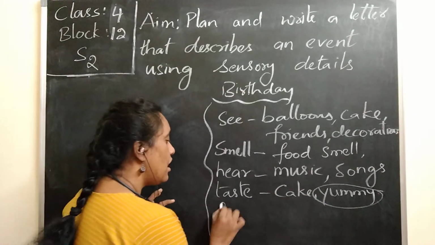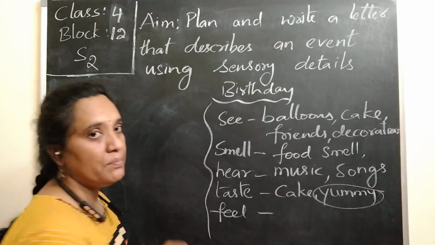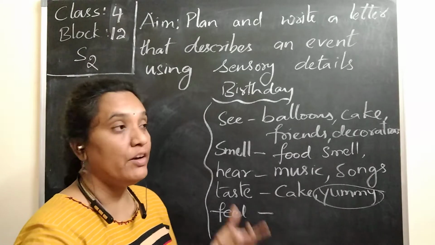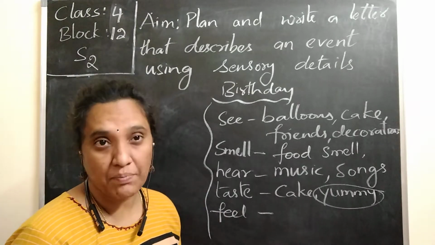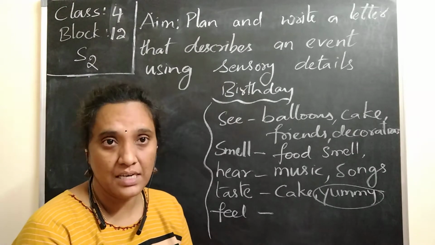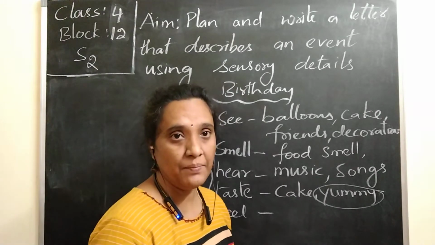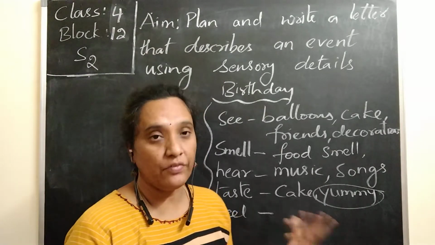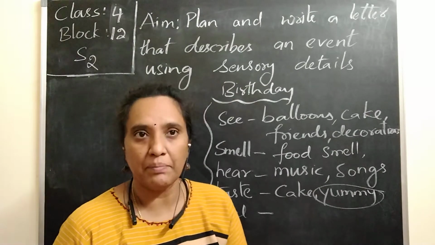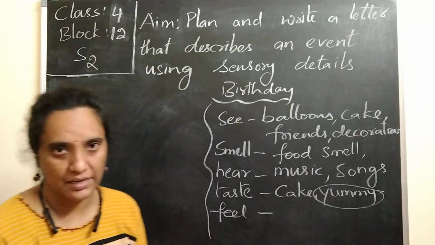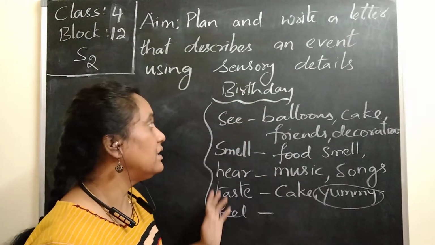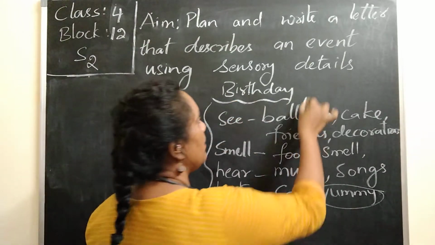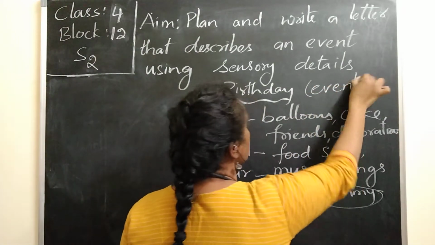And coming to that, how did you feel? Normally when you go to a birthday party, you can say that I am happy, very enthusiastic. You feel surprised if they do some surprise things. So whatever you had felt there, everything. How did you feel after eating? How did you feel after dancing? How did you feel after enjoying something? It's a surprise in the party. Basing on that, whatever you feel, you can write there. These are the things which we feel according to the sensory details in a birthday party, which is an event. So birthday is an event about which we are going to write.